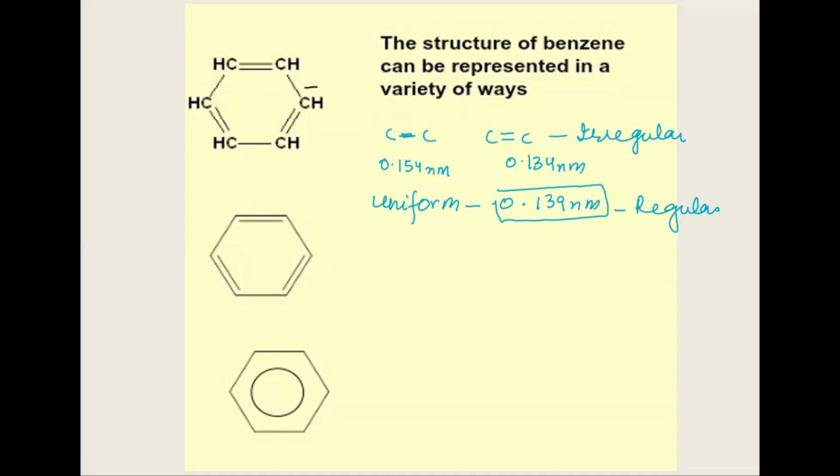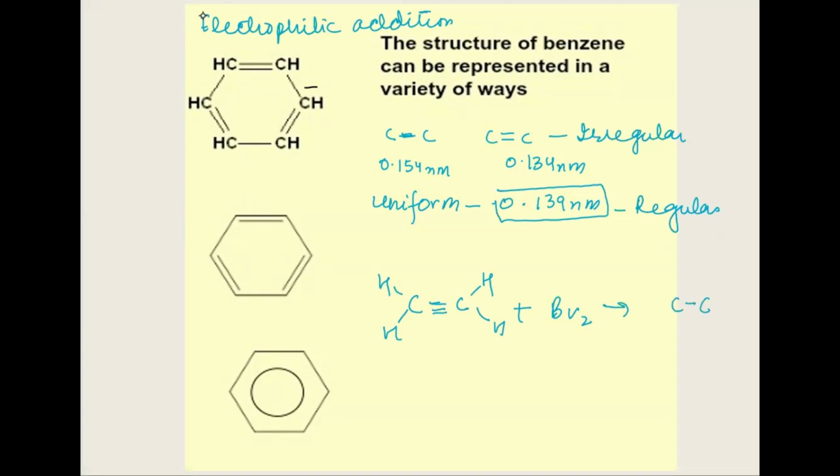The second problem they came across was when they made benzene react with certain very basic compounds. As it has double bonds, they thought that, just like alkenes, it would undergo electrophilic addition reactions. Electrophilic addition reactions are what we have seen in alkenes: whenever an alkene reacts with hydrogen or bromine or hydrogen bromide, across the double bond the bromine atom gets attached and they form a compound something like this.